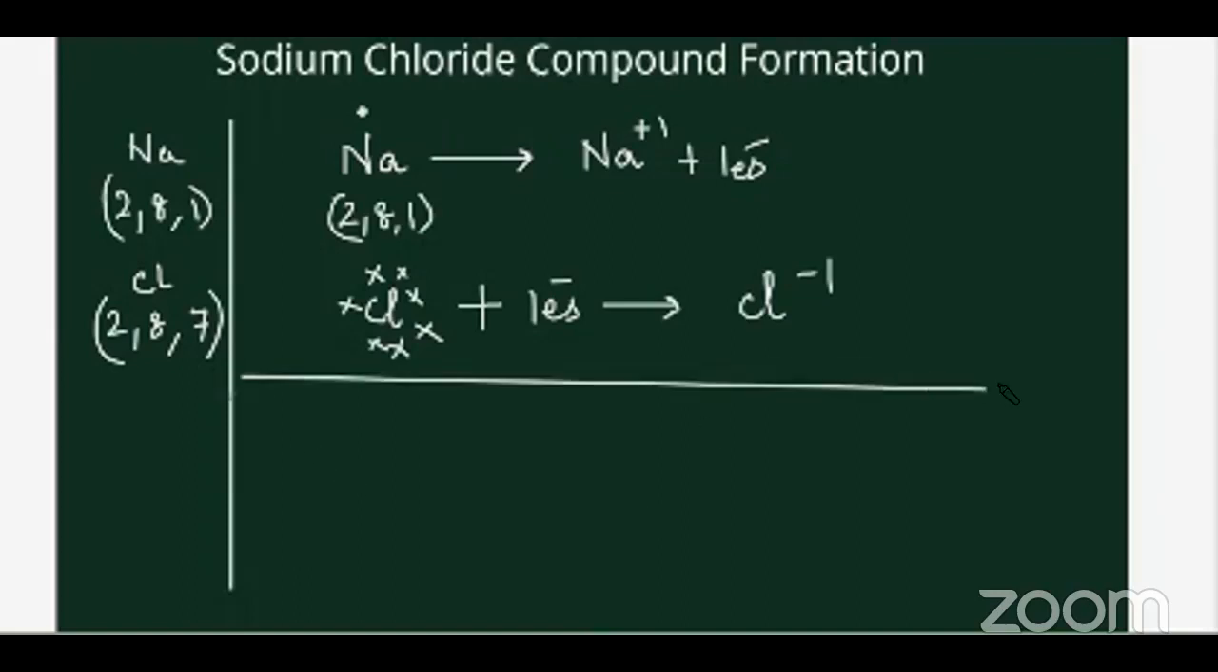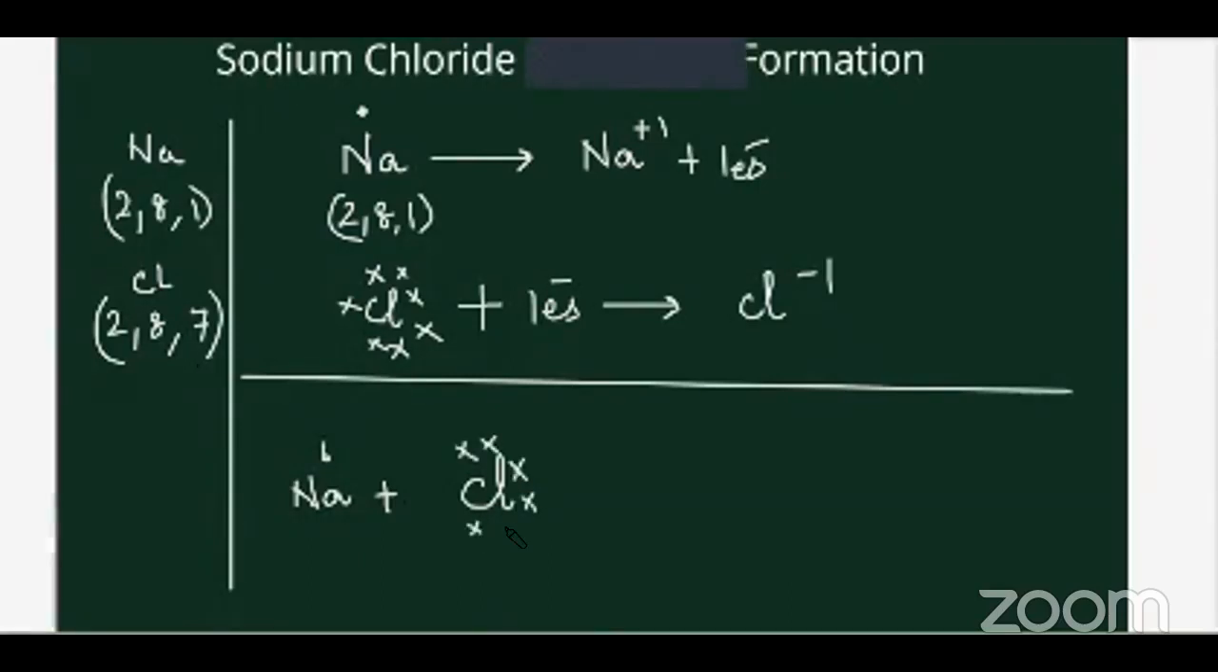Now, how to form the compound? I'm just drawing a line so that it's not mixed up. So sodium with 1 valence electron, chlorine with 5, 6, 7, 8. Sodium is going to give its electron to chlorine, so automatically it will be a sodium with the +1 charge.